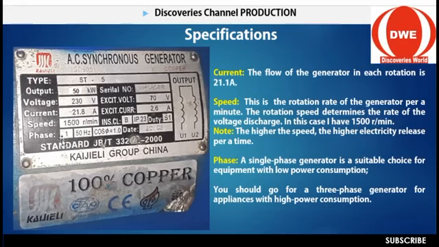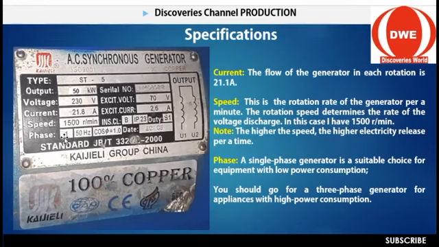For instance, if you see this one, this is a 1 phase, and this 1 phase is suitable for low consumption equipment, like a fridge, AC, television, and all these ones. These are low consumption electricity devices. So if you use it mainly for house consumption, then you should go for 1 phase. You do not need to go for a bigger phase. You should not go for 3 phase, because 3 phase is mostly for industrial purposes.